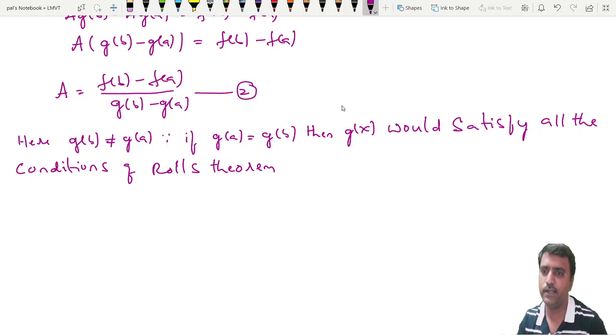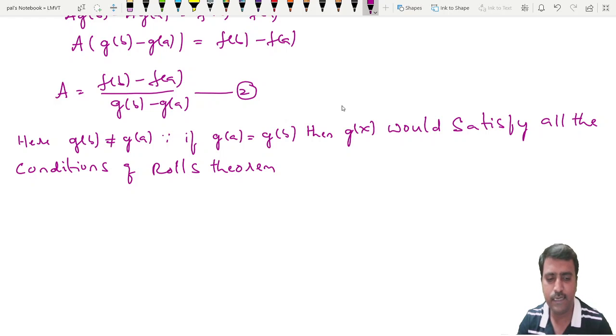So according to Rolle's theorem, there must exist one point c such that g dash of c is equal to 0.